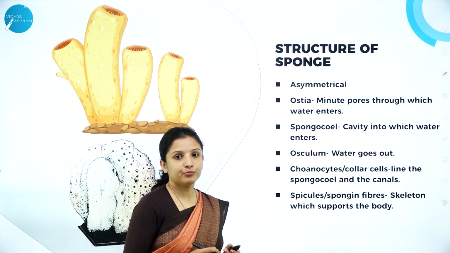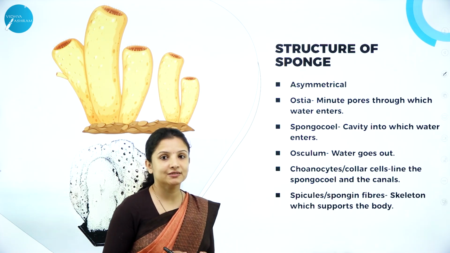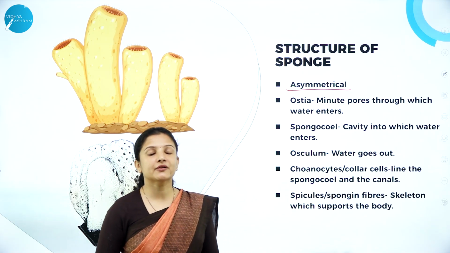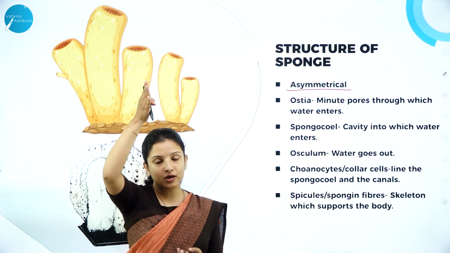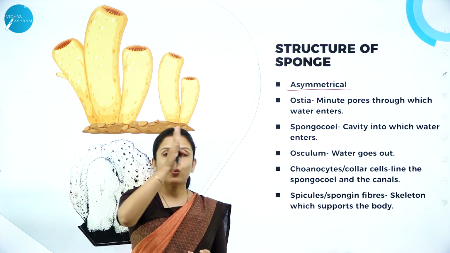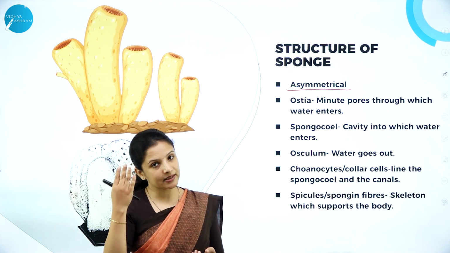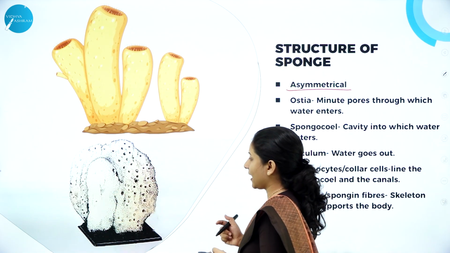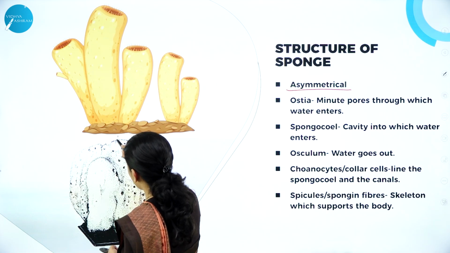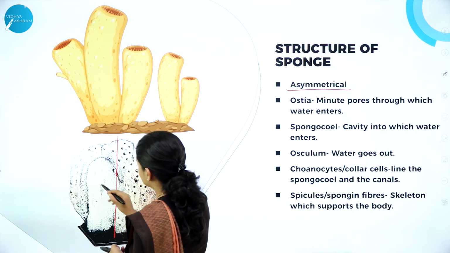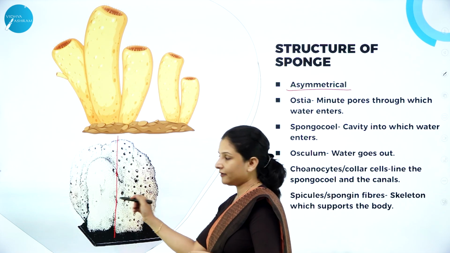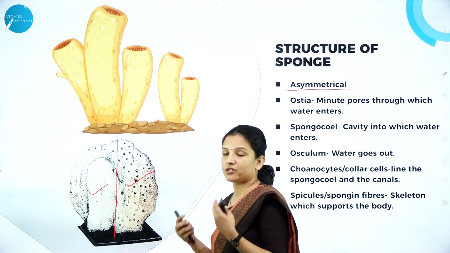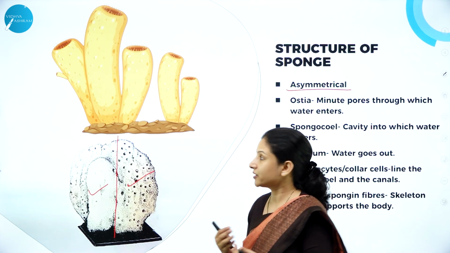And talking about their body symmetry, do they have a body symmetry? No, they are asymmetrical. So what is symmetry? Symmetry is wherein if we draw exactly a line at the center, one half should look exactly like the mirror image or copy of the second half. But in the case of sponges, it doesn't happen. See, for example, here if I draw a line exactly at the center, is this half looking exactly like the other half? No, right? So therefore, it doesn't have a symmetry. It means asymmetry. The opposite of symmetry is asymmetry.